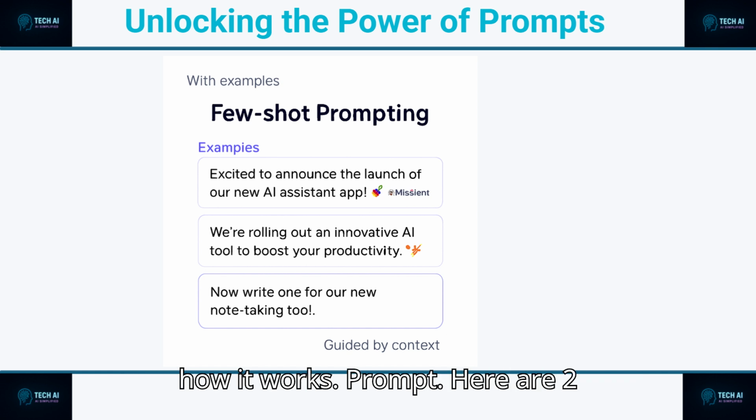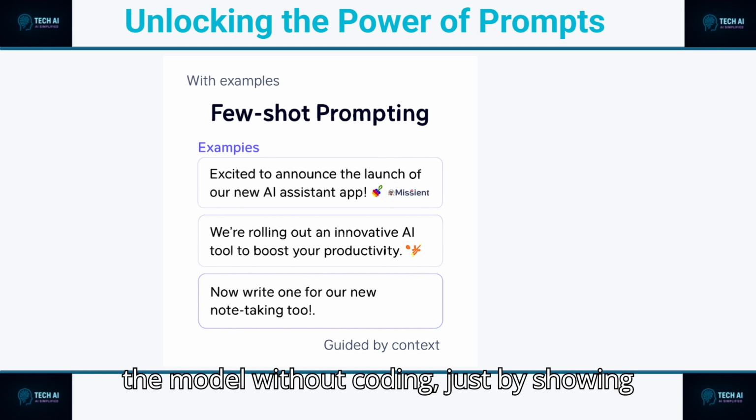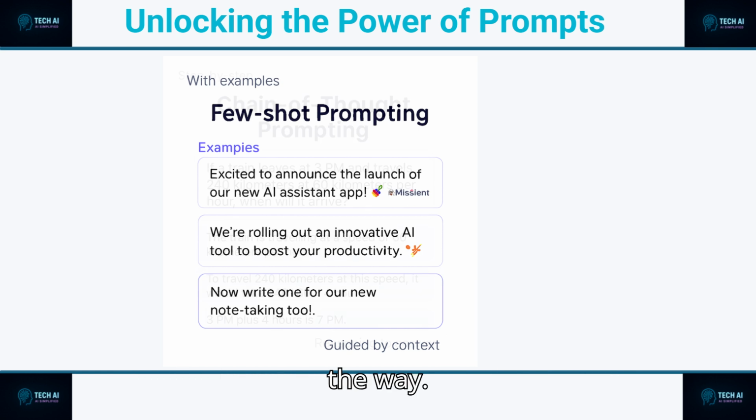Prompt: here are 2 tweets announcing AI apps. Now write one for our new note-taking tool. The model learns from the samples and continues with a similar structure. That's the power of context. Directing the model without coding, just by showing the way.